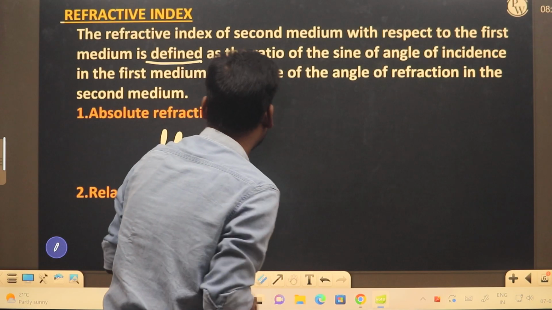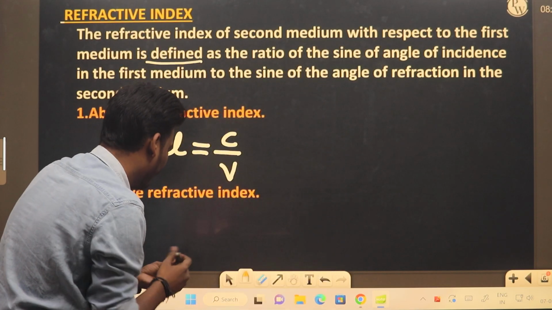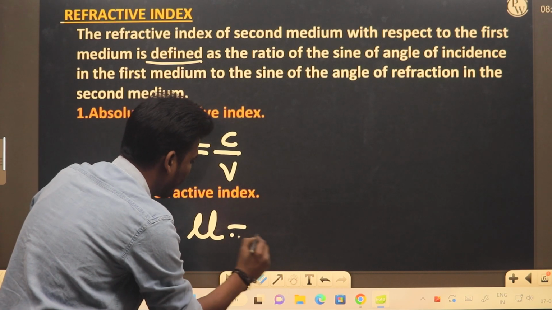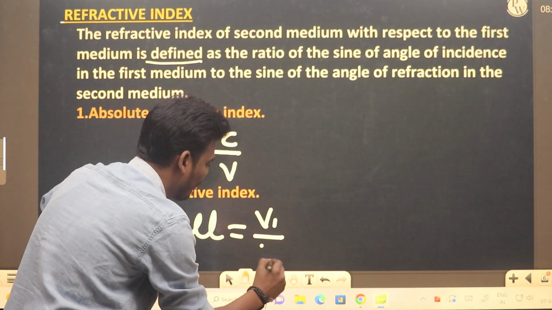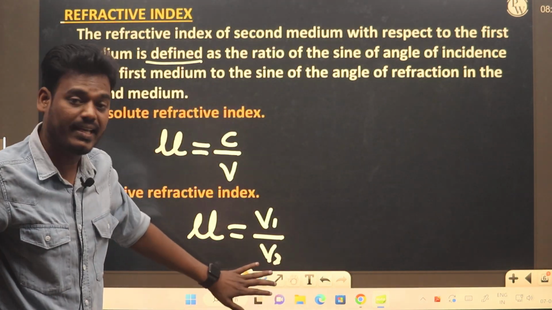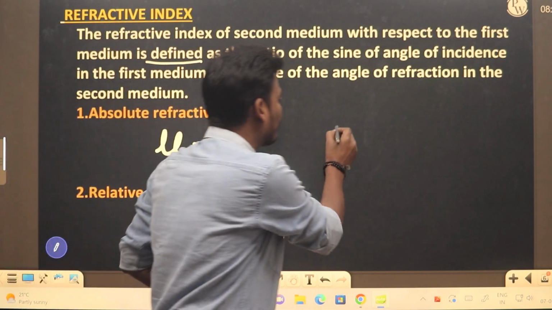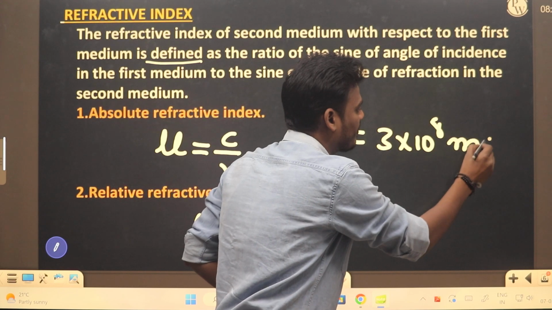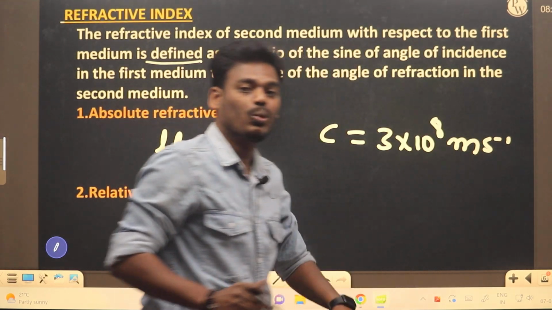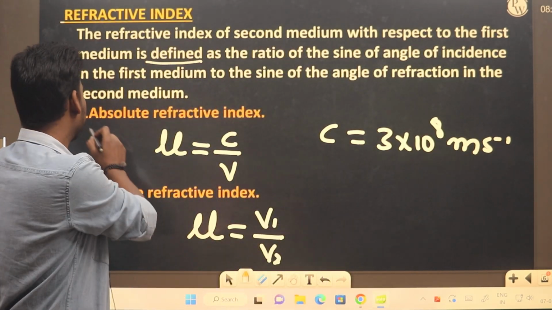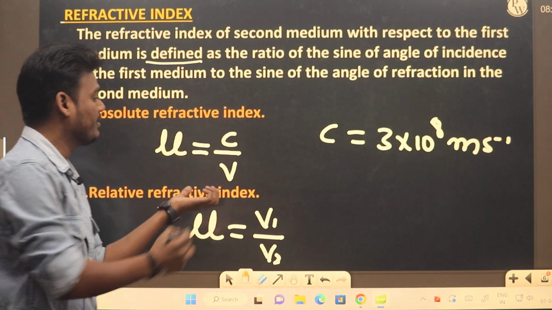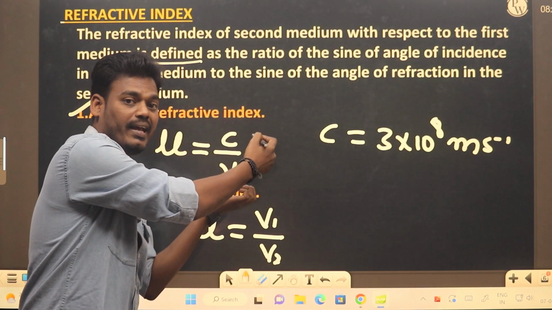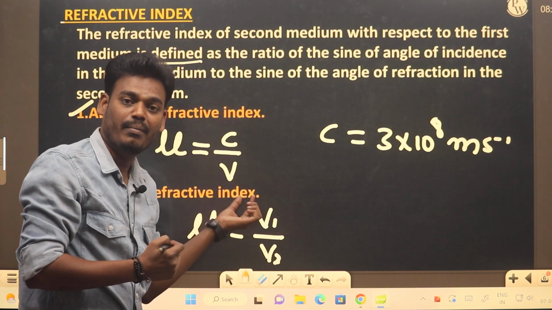Then how to define it? In the same way, refractive index is V1 divided by V2. Are you able to see any C? No. C is nothing but the speed of light, that is 3 into 10 power 8 meter per second. So this one we call the absolute refractive index: the speed of light in air to the speed of light in a medium.